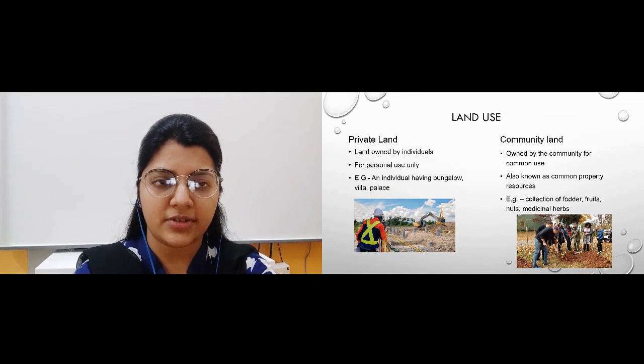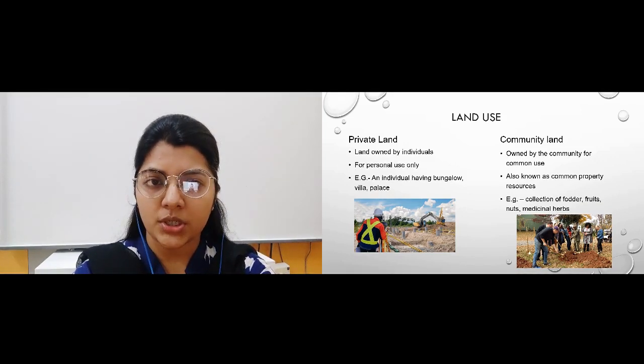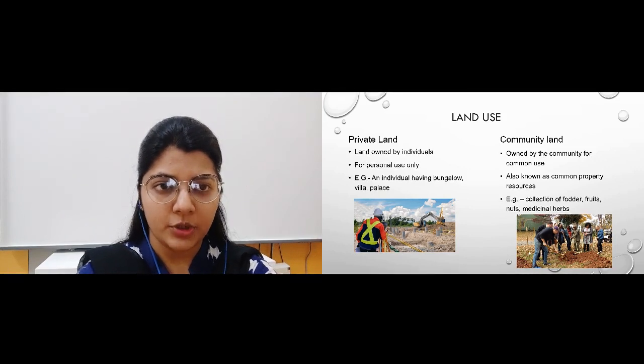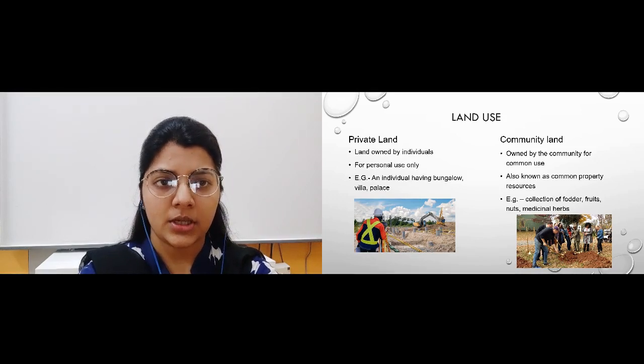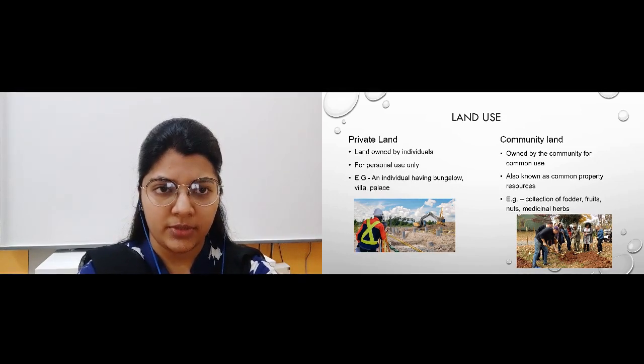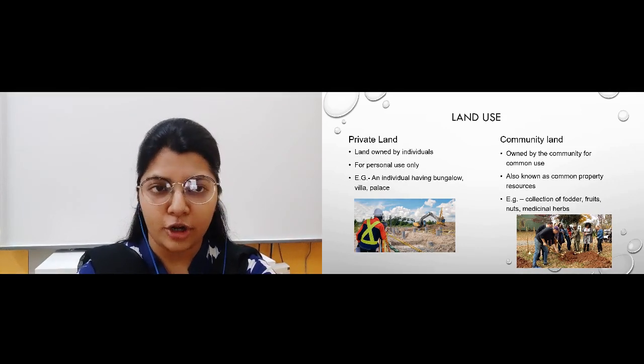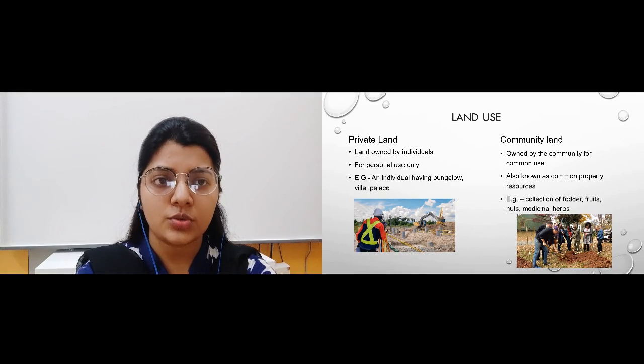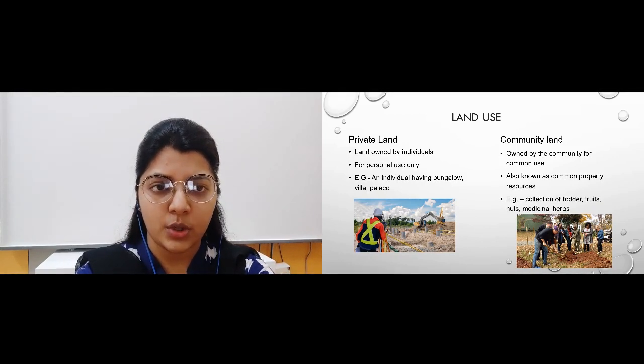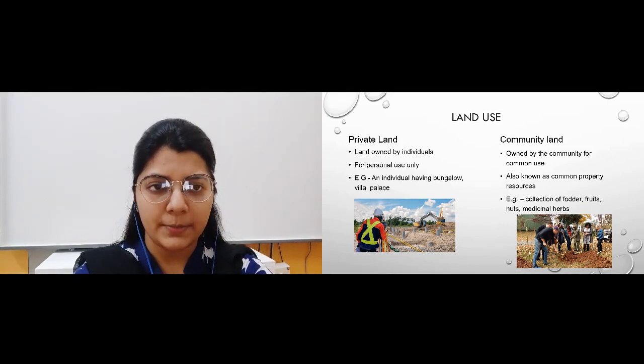Now on the other hand we have community land. Now what is community land? All the land which is owned by the community for the common use is what we call community land, meaning the land which is owned by the community for the common use and not for the personal use, but which is being used for the common use is called community land. Another word is common property resources. It is also known as common property resources.